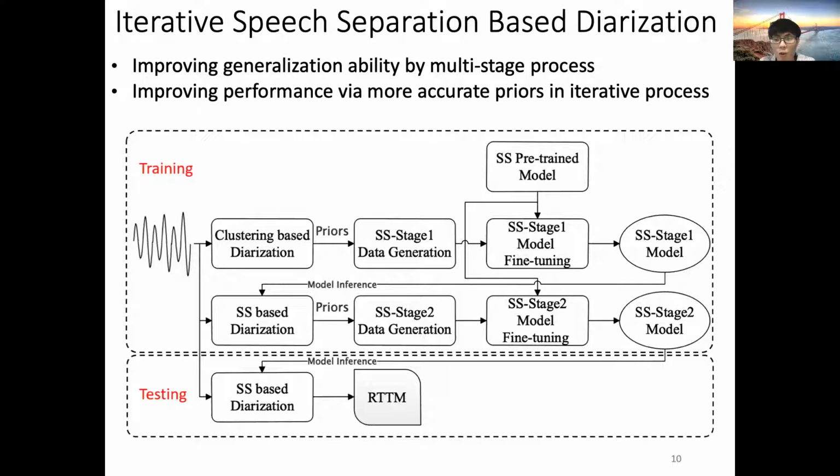What's more, we also found that using better priors to simulate training data can significantly improve the separation model's performance. So we use the diarization results obtained from our separation-based method to retrain the separation model in the second stage. Such an iterative processing method can further improve the diarization performance.